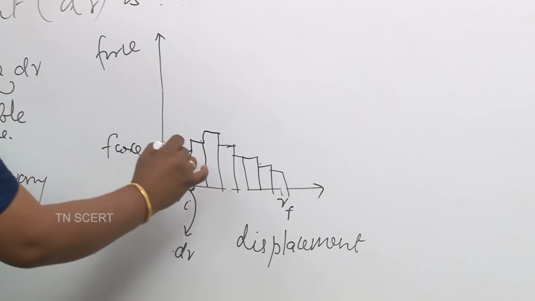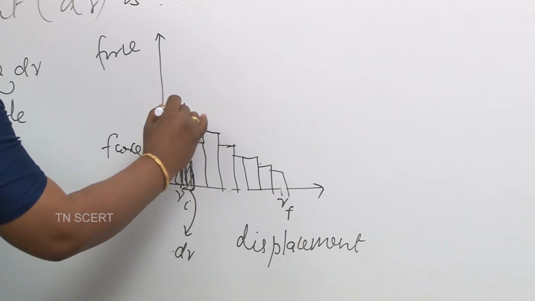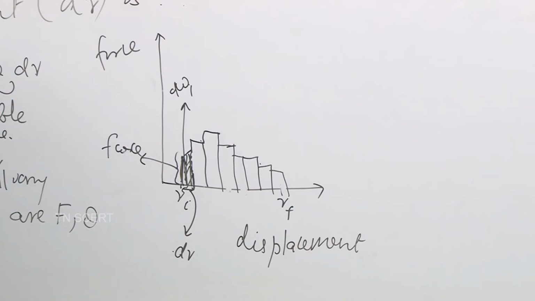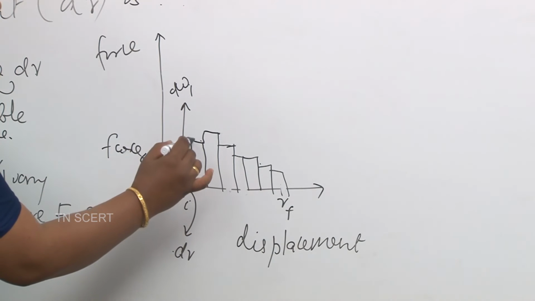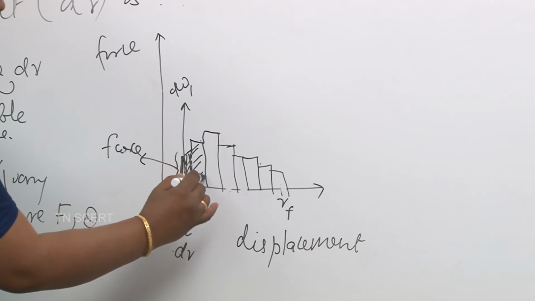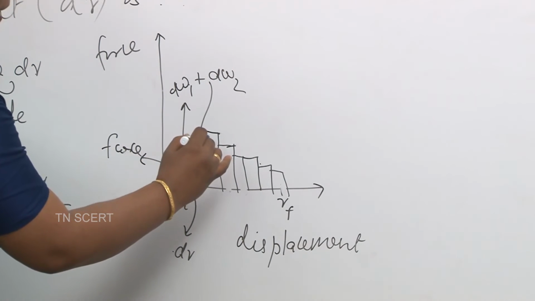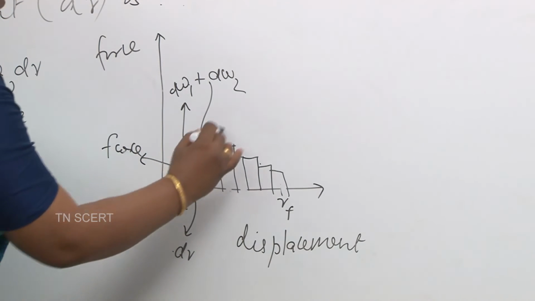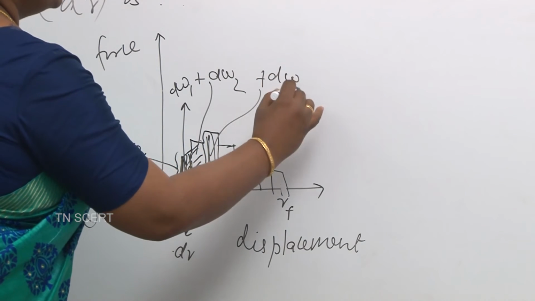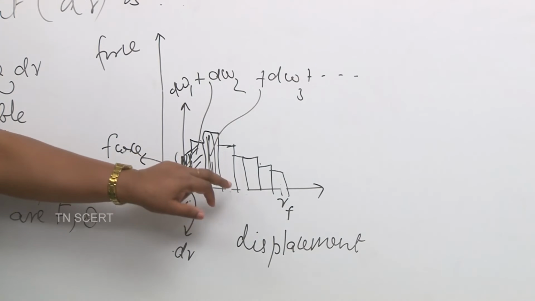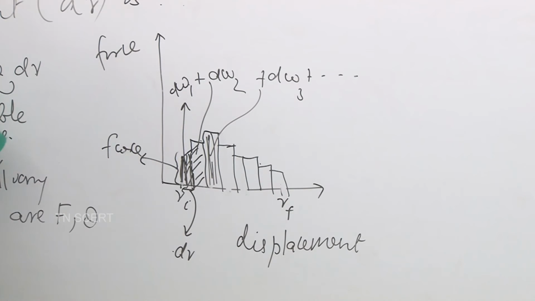So, now also this is the area or the work done, small work done, I can call it dW1, and from here to here the area of this strip could be dW2, and the area of the third strip could be dW3. So, it goes on, and therefore, you will be able to sum up all these values.